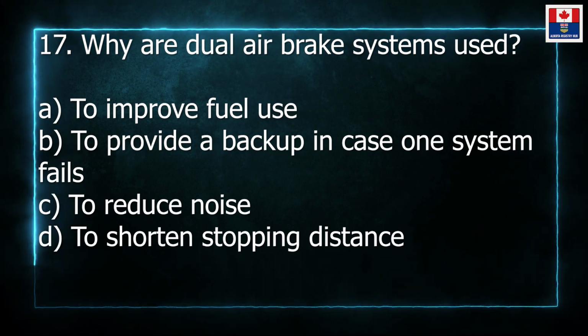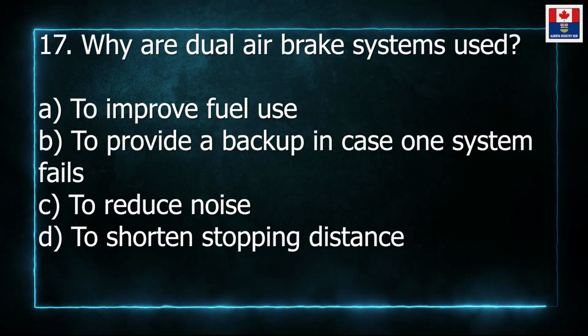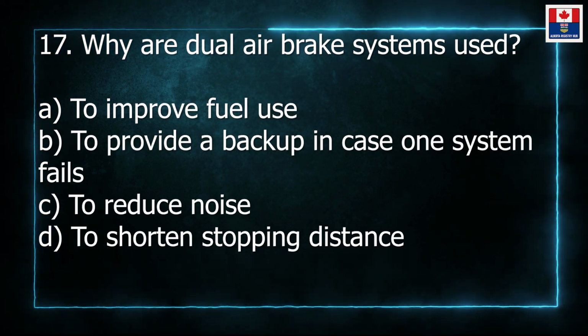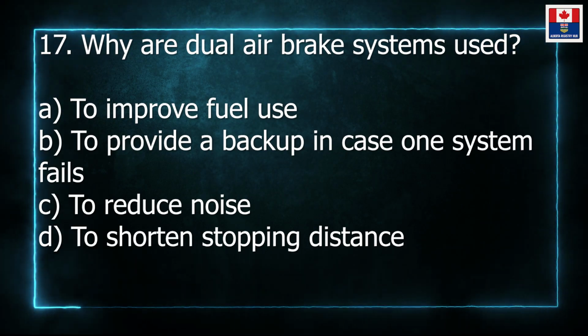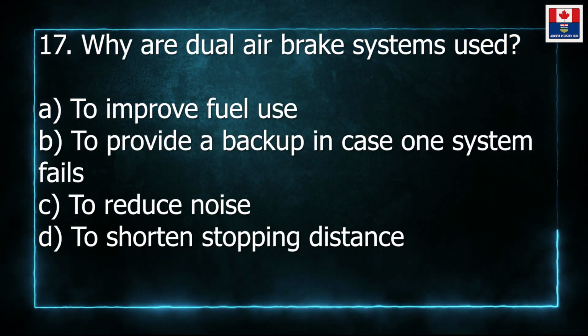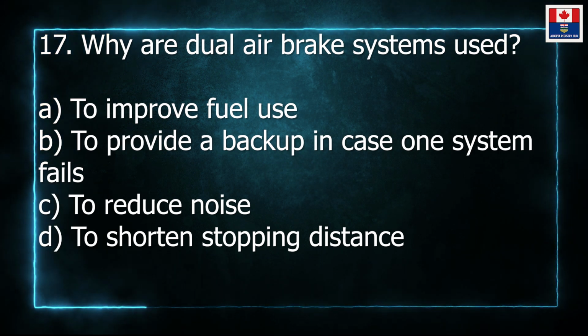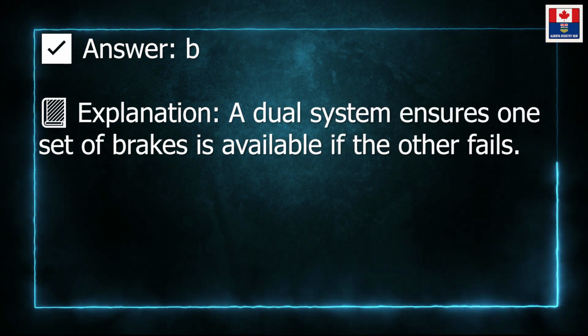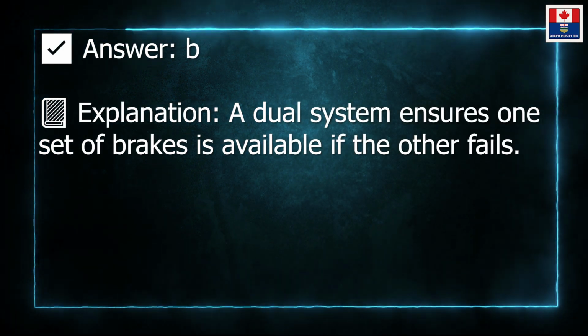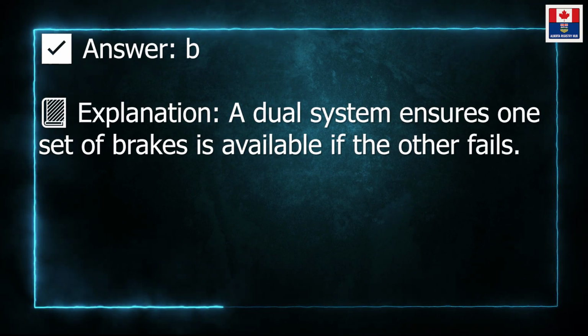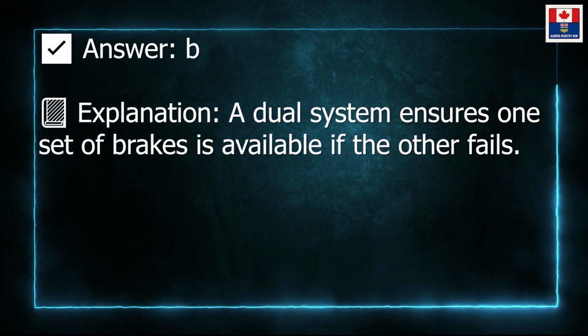17. Why are dual air brake systems used? A. To improve fuel use. B. To provide a backup in case one system fails. C. To reduce noise. D. To shorten stopping distance. Answer: B. Explanation: a dual system ensures one set of brakes is available if the other fails.